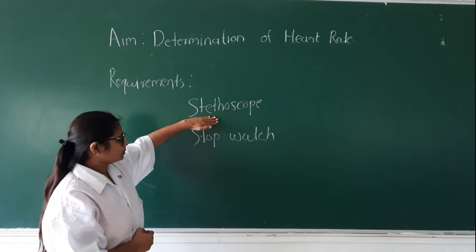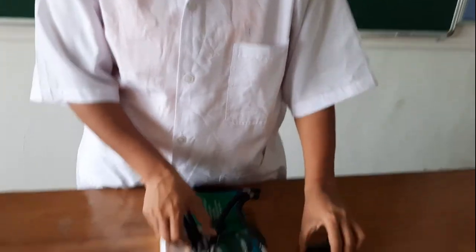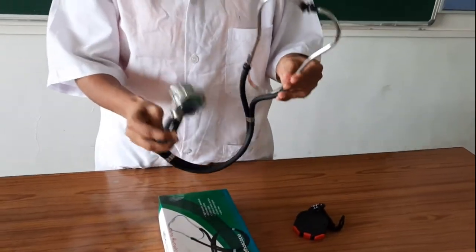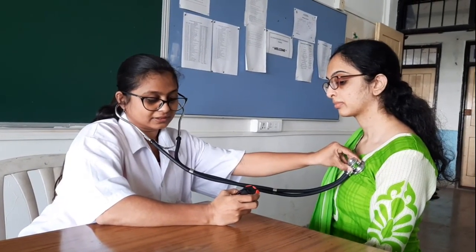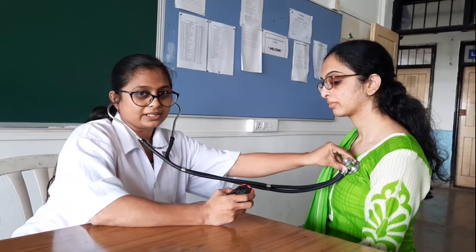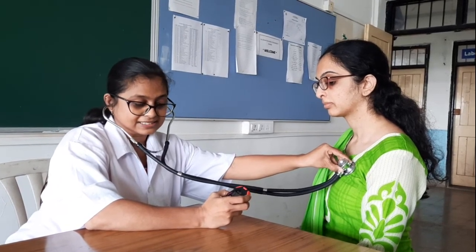Requirements are stethoscope and the stopwatch. Now see, this is the stopwatch and this is the stethoscope. Now firstly seat the subject at rest. Next one is, place the stethoscope on the chest. Start the stopwatch and count the heartbeat for 1 minute, or for 10 seconds, and then multiply by 6.